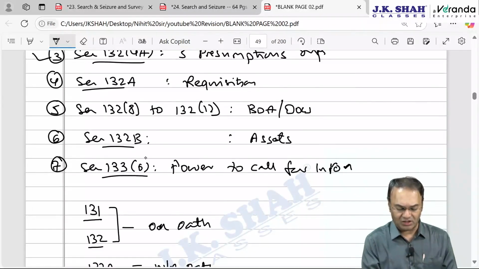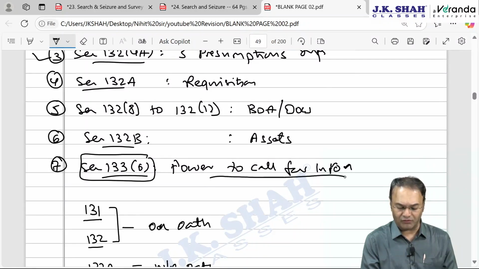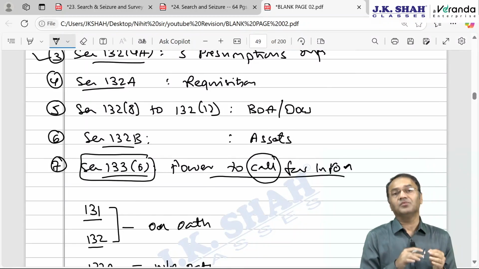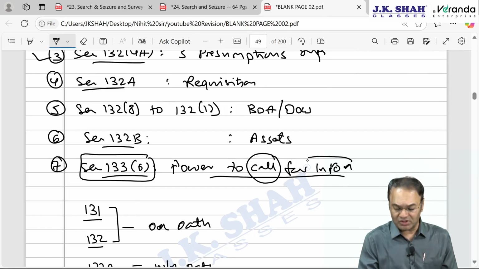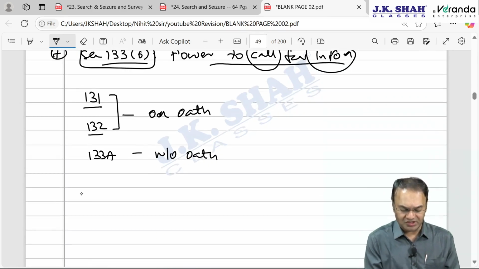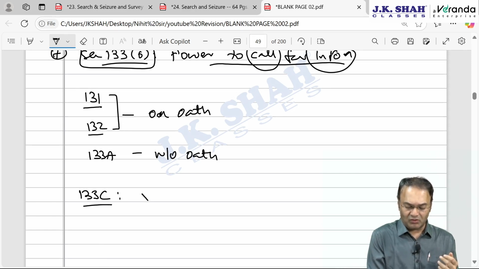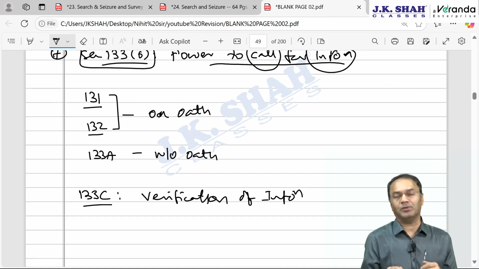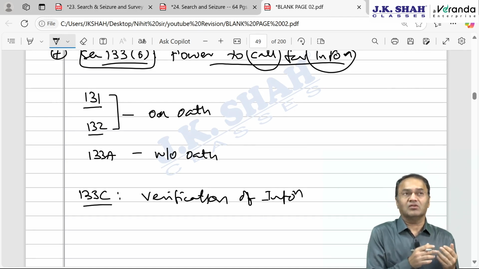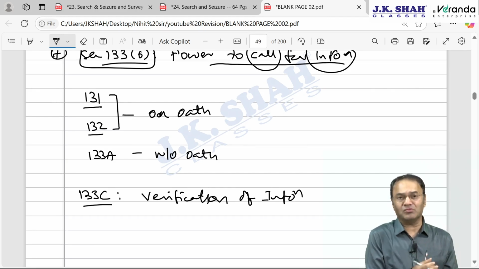Earlier, section 133(6) was titled power to call for information, meaning the information is not available, so they are calling for it. In 133C, they already have the information, but it is not strong enough to conduct a search. So this is the power to verify, or verification of information, whereby, for example, information is received from some tabloid newspaper, and the veracity, the genuineness of the information is not